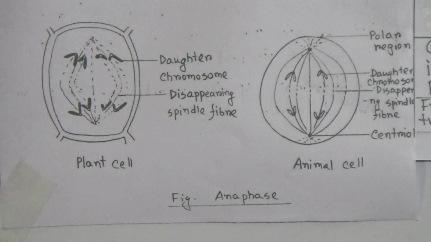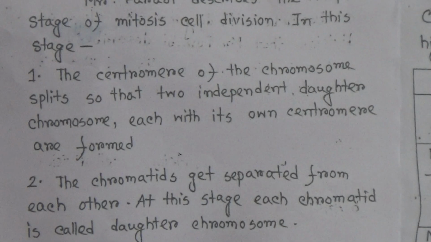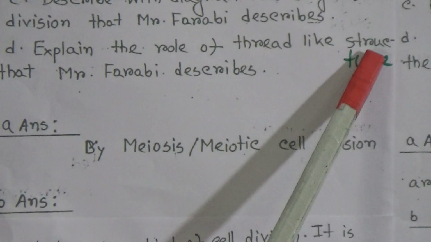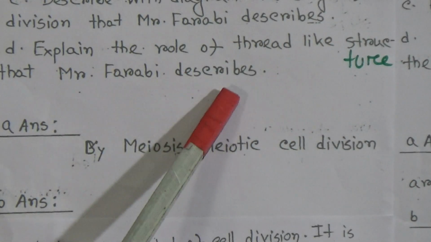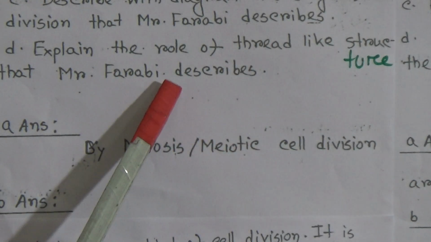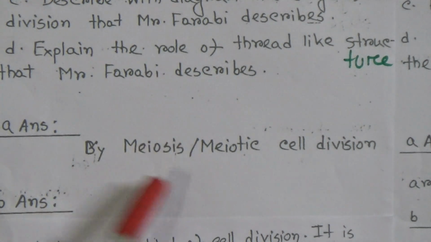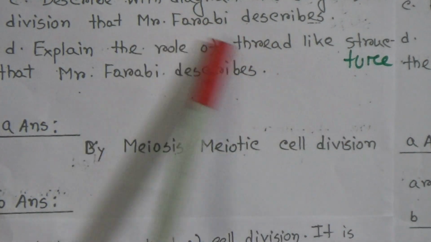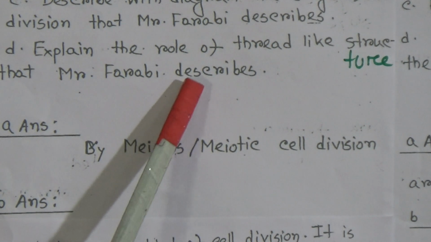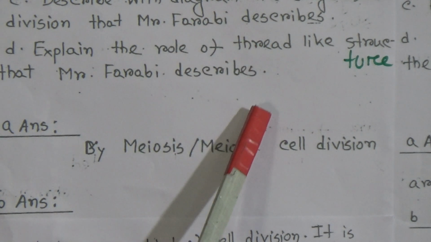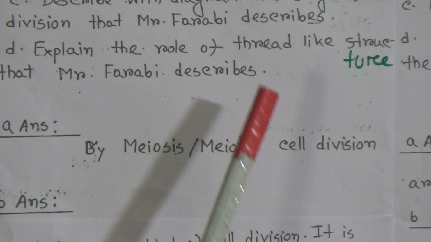And dear students, come to question D. Explain the role of the thread-like structure that Mr. Farabi described. Dear students, the thread-like structure that Mr. Farabi described refers to the chromosome.